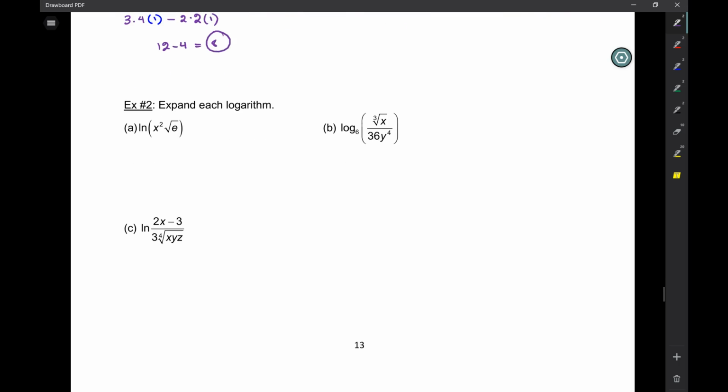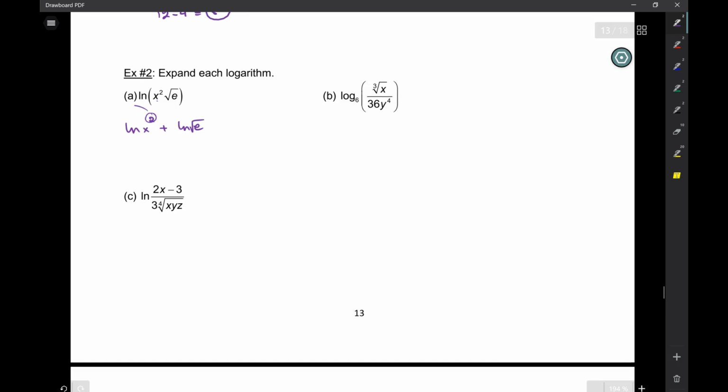All right. Here. Now we're going to expand these. We're going to use the properties. So here we've got a product. So this is going to be ln of x squared plus ln of root e. Okay?